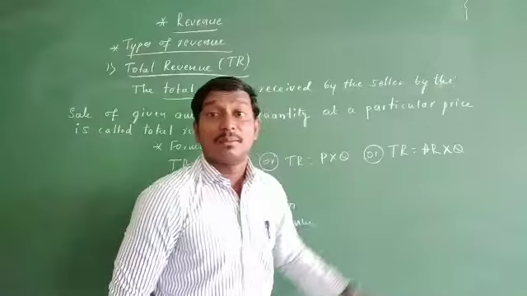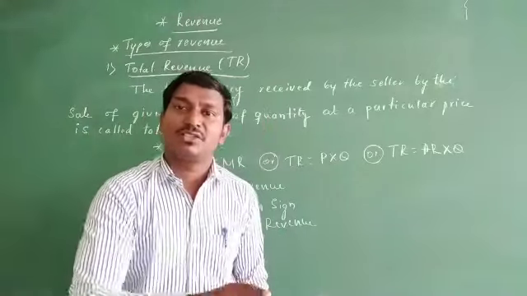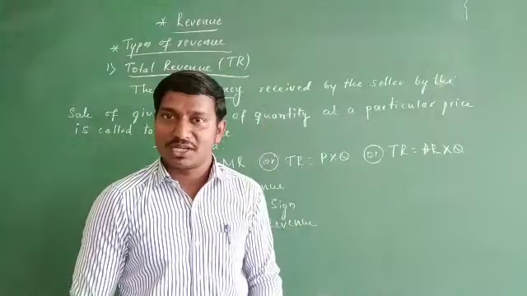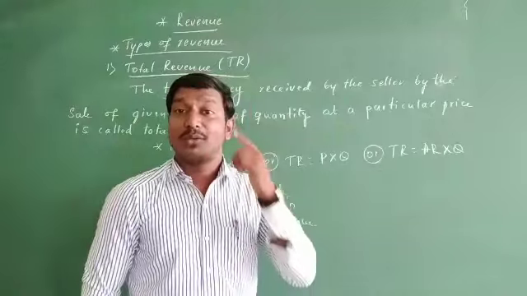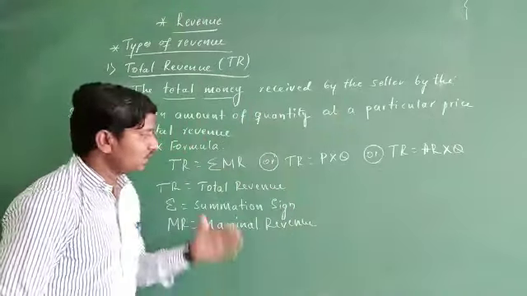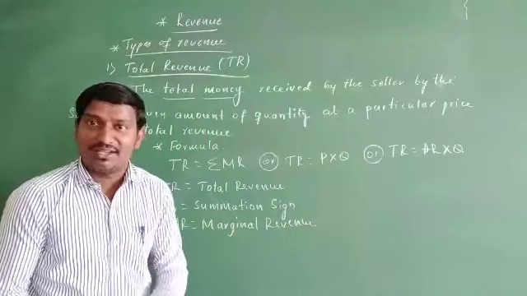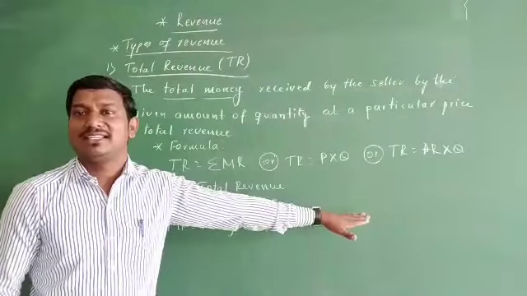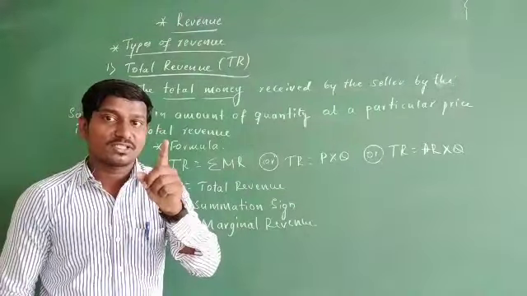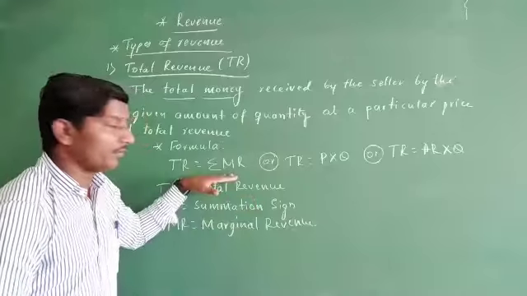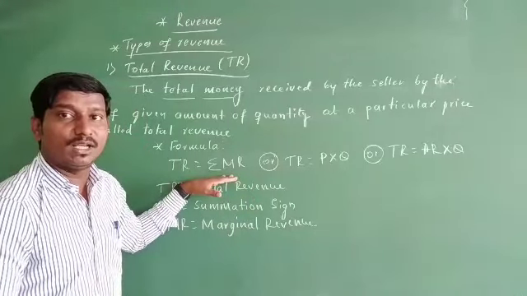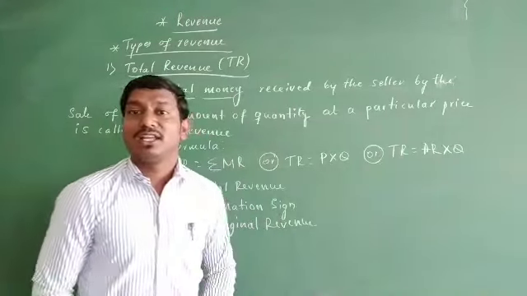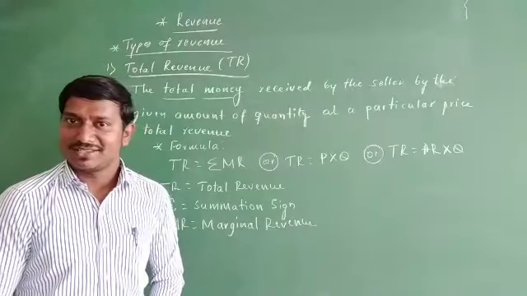And the other one is by multiplying the average revenue with the given quantity. So whichever you feel convenient, whichever you feel easy, you apply that, and you must focus on the question. You should not go through with only one formula; you should try with other formulae, and then find the answer.